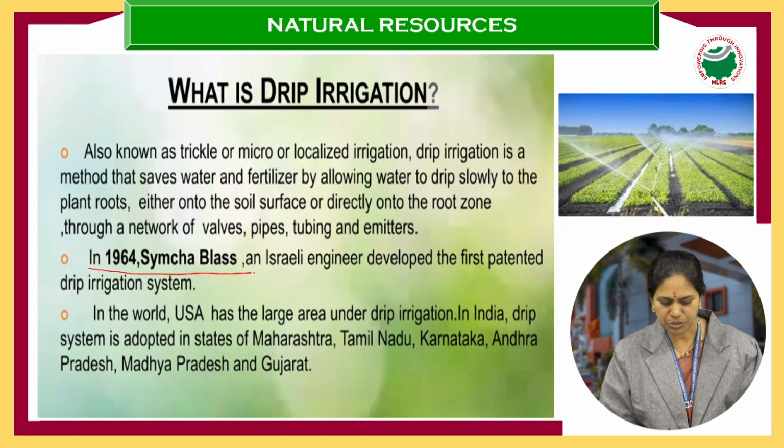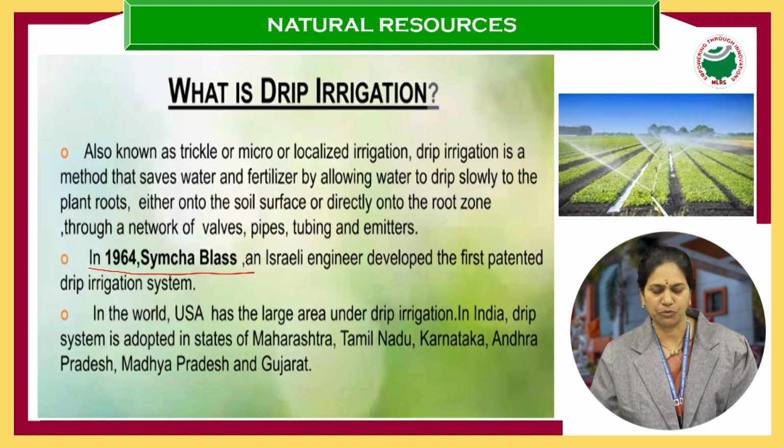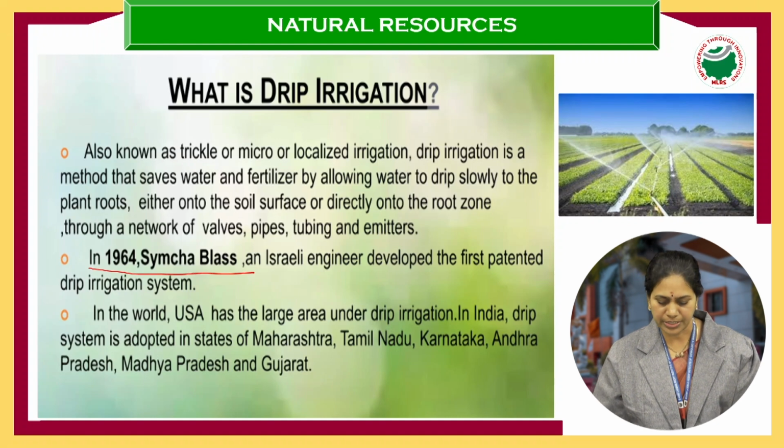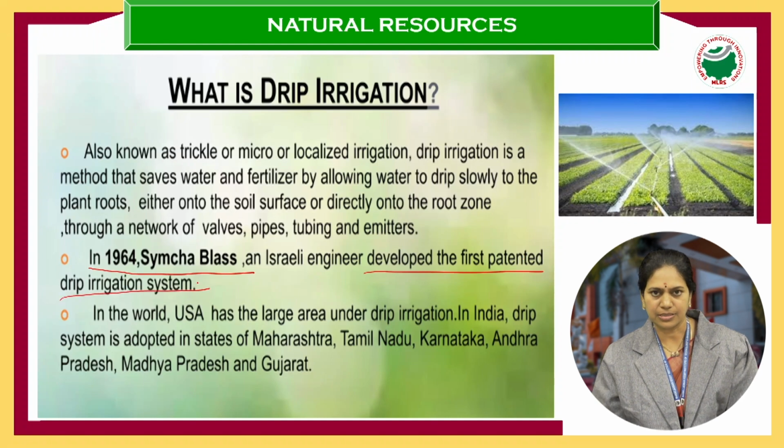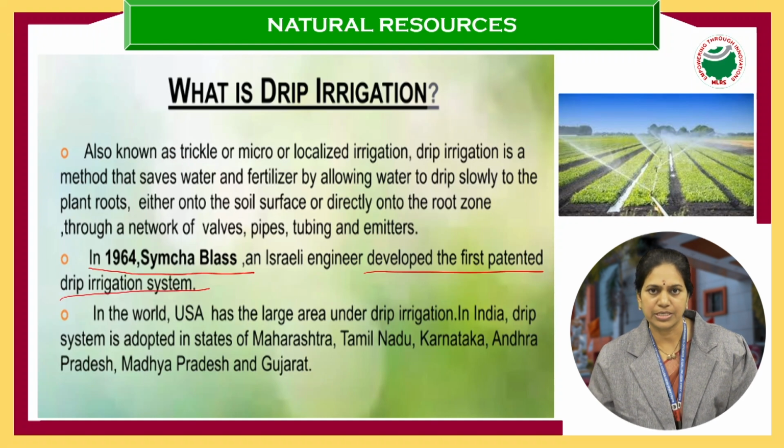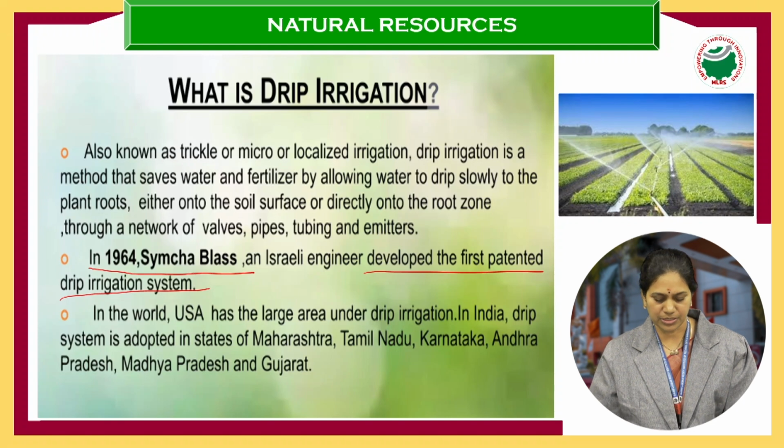Now, it was first introduced in 1964 by Simcha Blas. He is an Israeli engineer who developed the first patented drip irrigation system. So he is the first person to develop a drip irrigation system. And at present, in the USA, large areas are under drip irrigation.